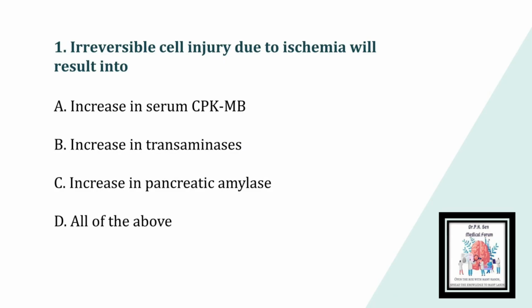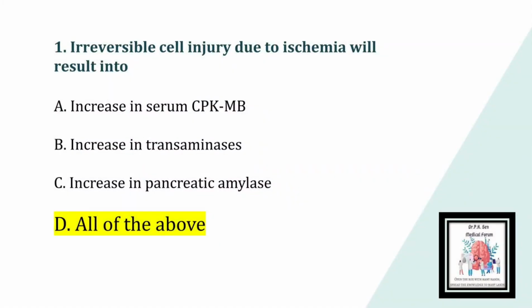Irreversible cell injury due to ischemia will result into A. Increase in serum creatinine phosphokinase MB. Option B. Increase in transaminases. Option C. Increase in pancreatic amylase. Or option D. All of the above.